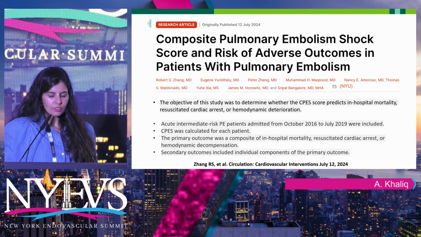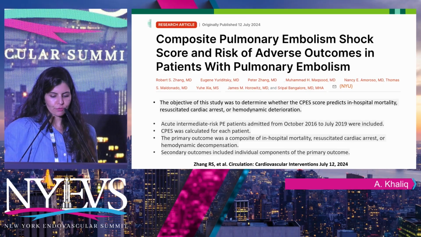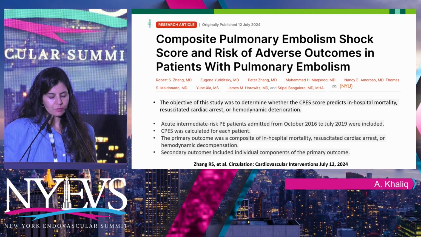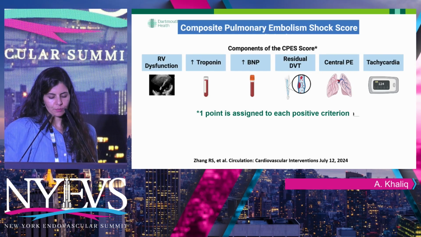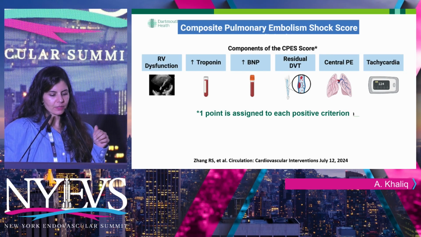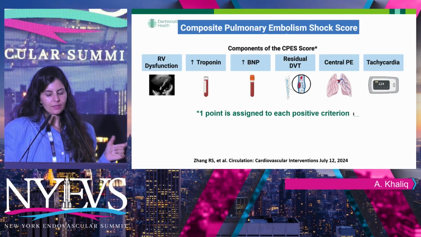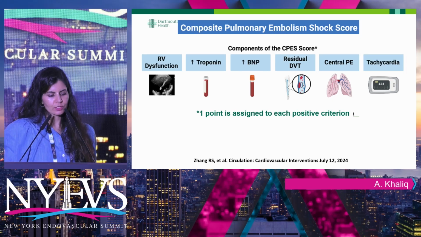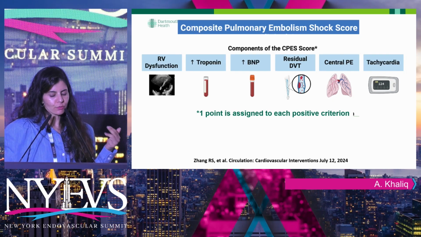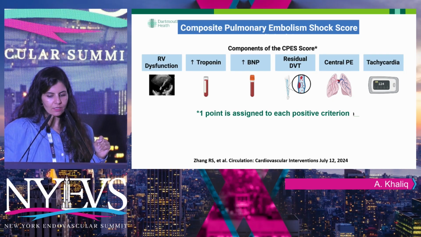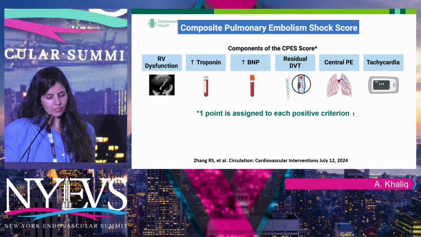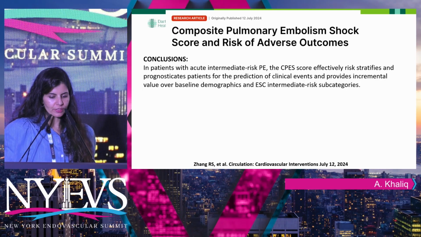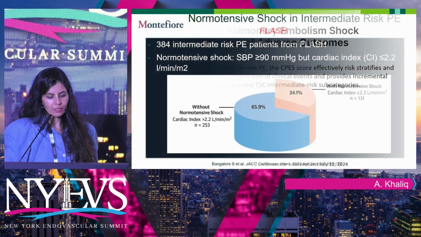And then this is actually one of the newer scores, and our good friend, Dr. Bangalore, just published this composite pulmonary embolism shock score. It is basically a few things about the RV, both clinical and imaging, that are all combined together. And this has a very high predictive value of how these patients will do: RV dysfunction, troponin, BNP, residual DVT, central location, and tachycardia. So it's kind of putting all those scores together. It has a good correlation with the patient's outcomes.